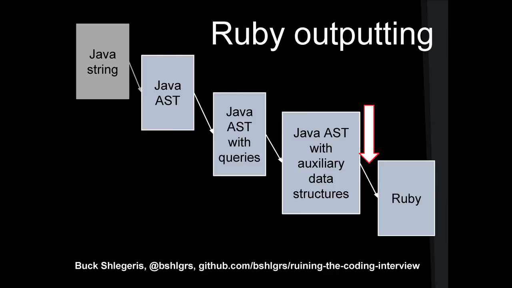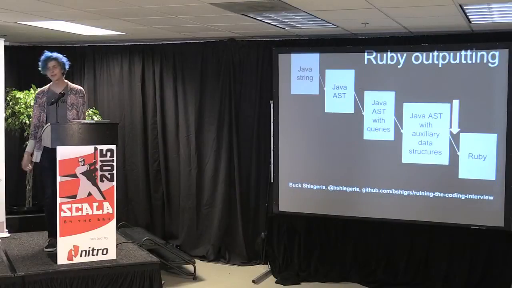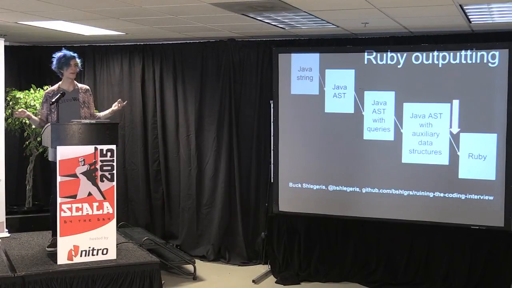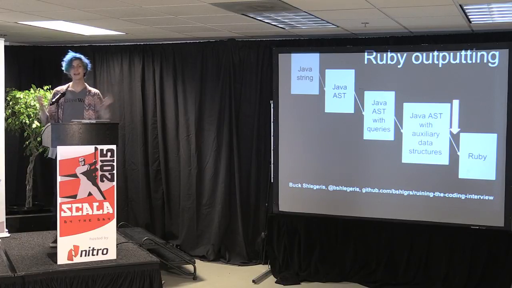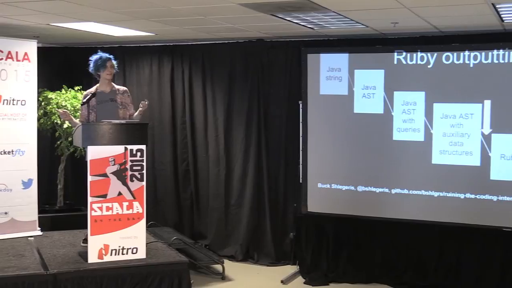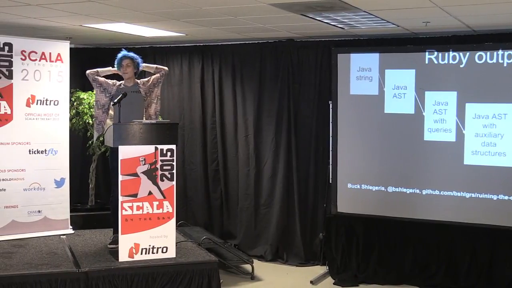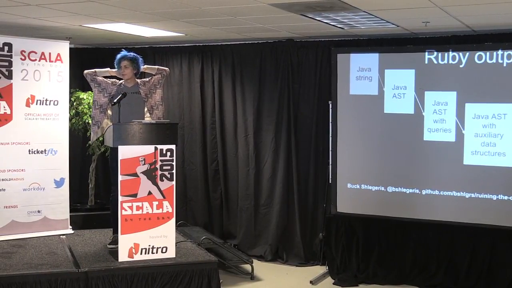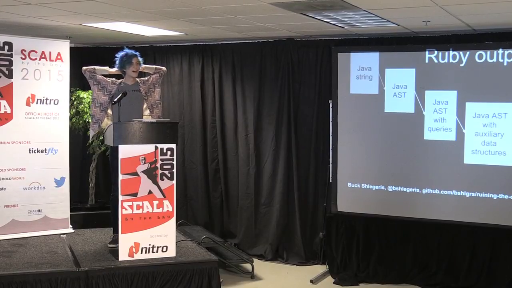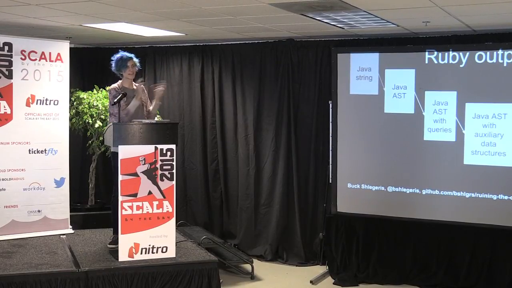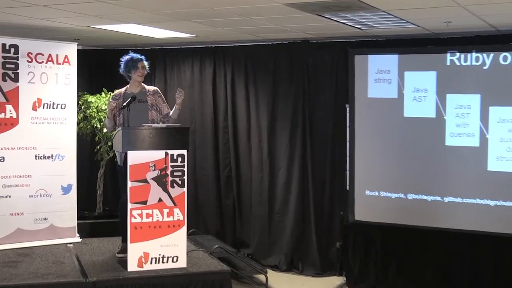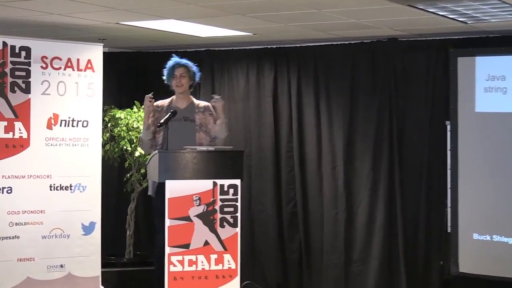And then finally, we've got a Java abstract syntax tree, which is basically legitimate Java, and we have to turn it into Ruby, which is just walking over a tree and putting brackets, places, and omitting types. Hey guys, why is it that I used Ruby as my target language? What's that, sorry? All right, because I'm too lazy to include types everywhere in my abstract syntax tree. That's also why I chose Java as my source language, because it has types everywhere. In the future, I'll probably do a better job of this.